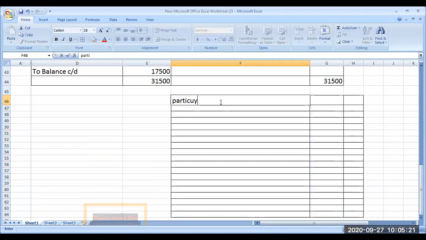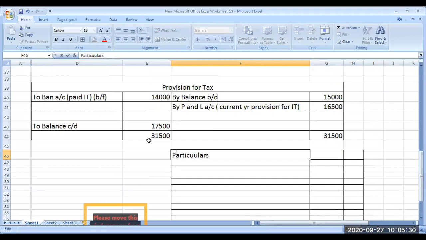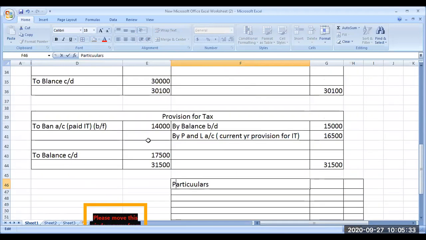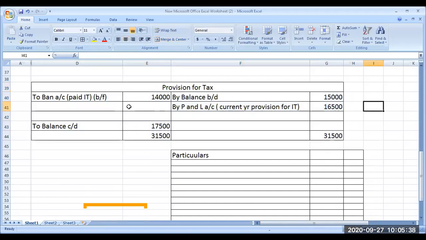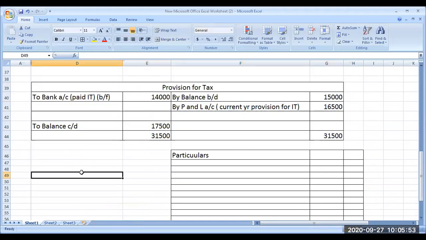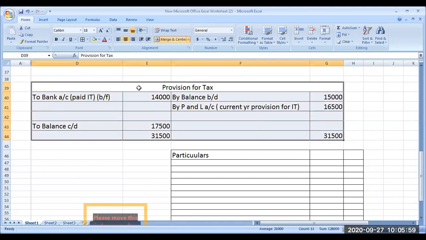Particulars. One question again. You mentioned in the asset side we prepare only long-term assets. What about the liabilities? Liability also. But provision for tax is a current liability. I agree with you, it's a current liability. But we have to find out how much we paid, because provision for tax needs to be adjusted in the payment of tax in the operating activity. The last item in the operating activity is tax paid, to find out the cash outflow from the tax paid. So we are preparing this account. Only this provision for tax you have to prepare like this. Remaining all current liabilities and current assets need not be prepared.